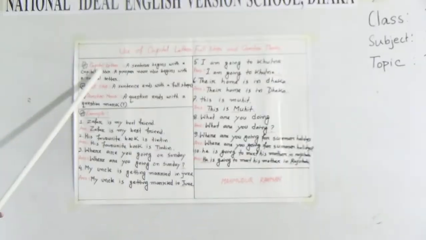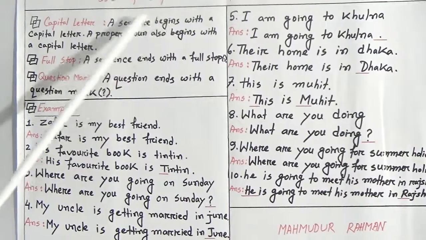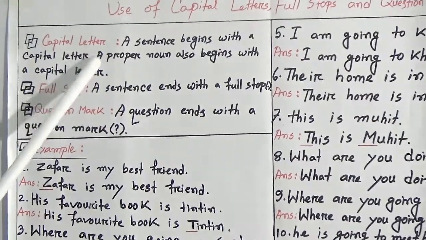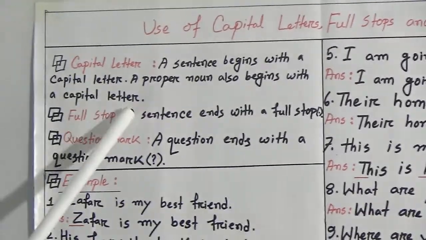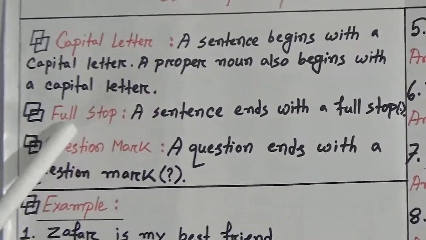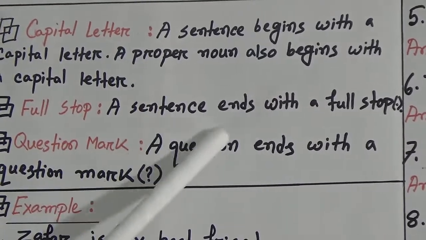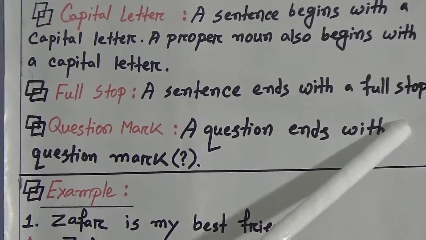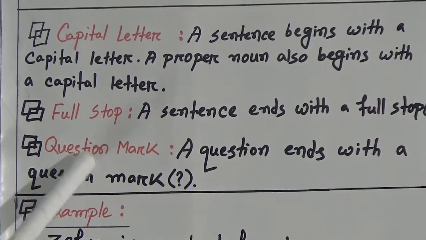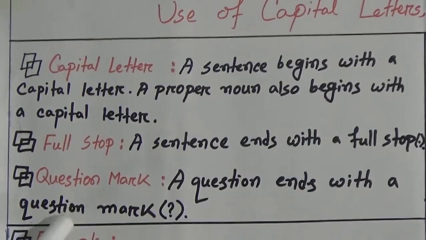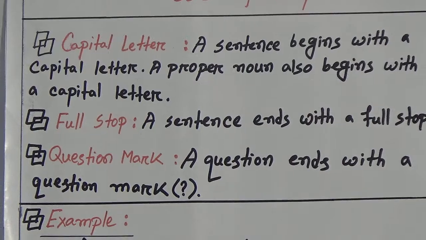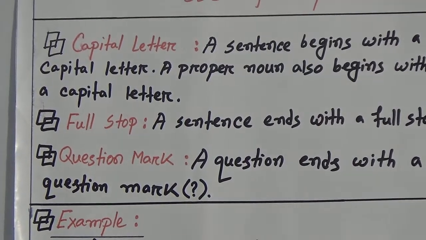Capital letter. A sentence begins with a capital letter. A proper noun also begins with a capital letter. Full stop. A sentence ends with a full stop. Question mark. A question ends with a question mark. For your better understanding, let's have some examples.